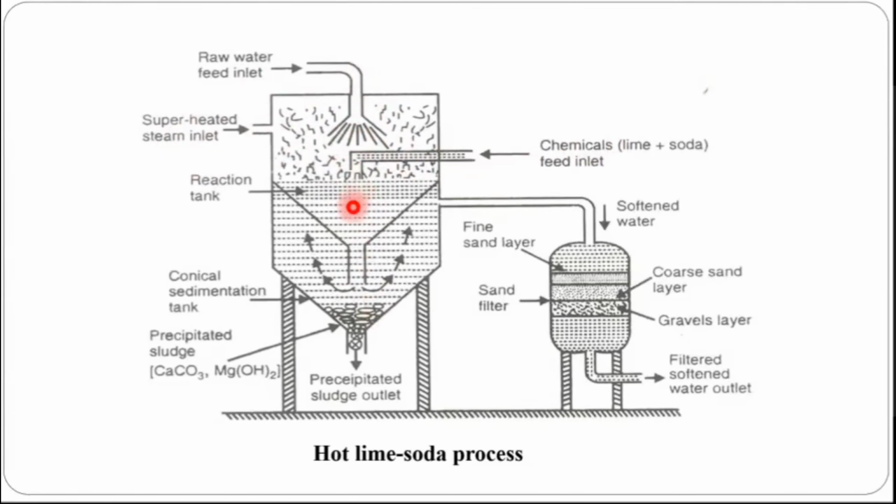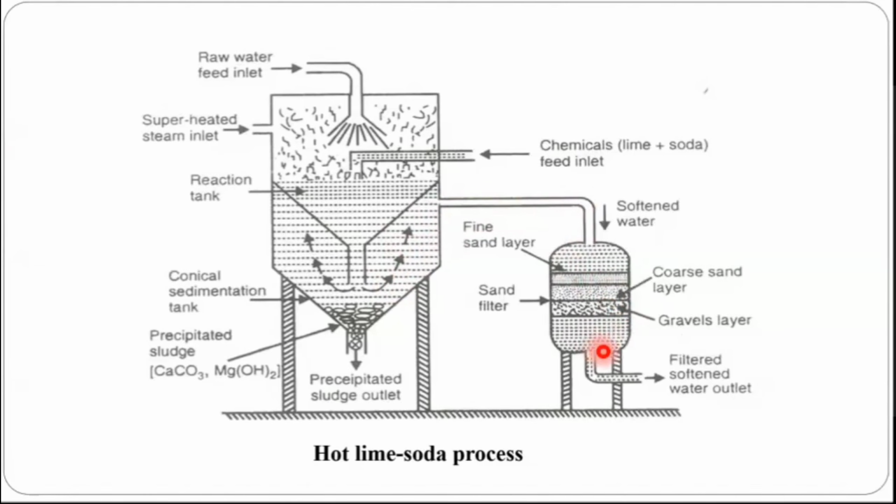This precipitate will come down from this part and settle at the bottom. The sludge can be taken out, and the remaining water, which is free from such precipitate, can be passed into this compartment.